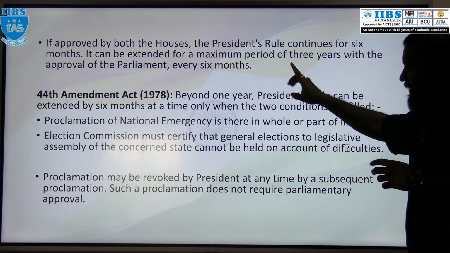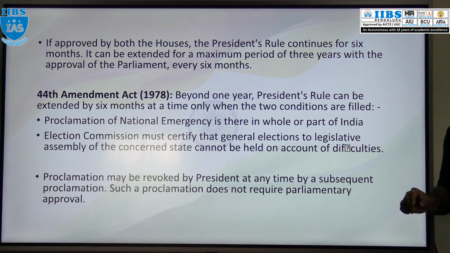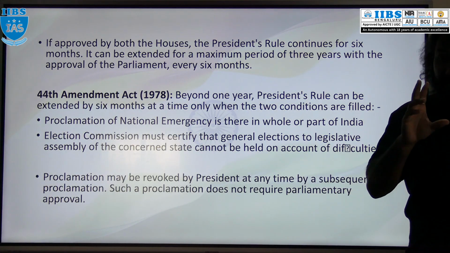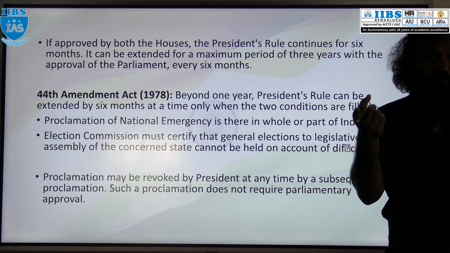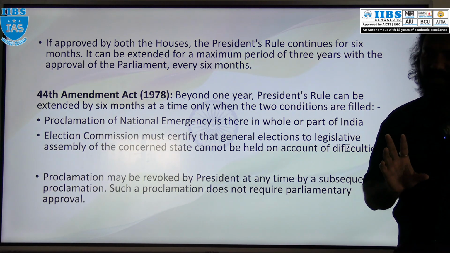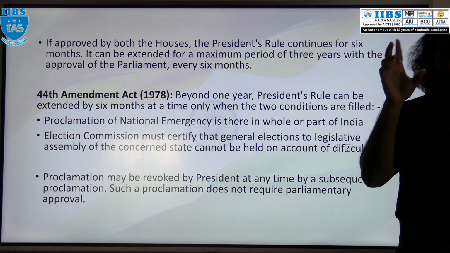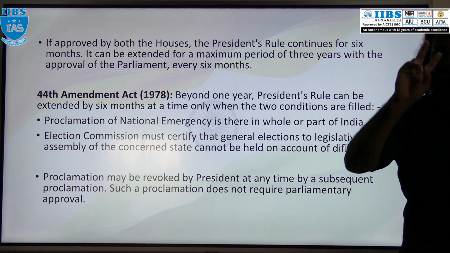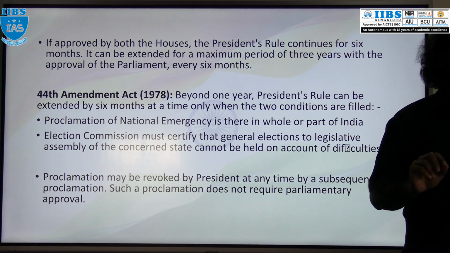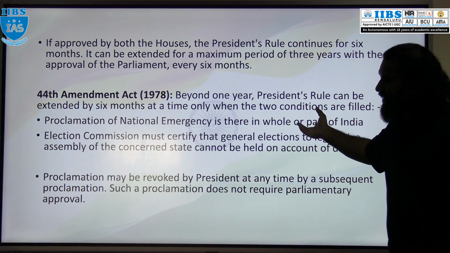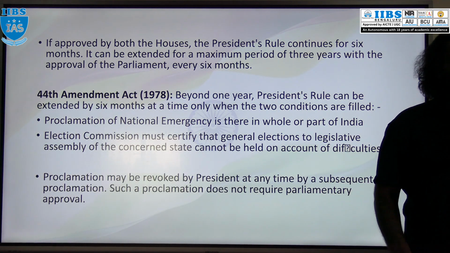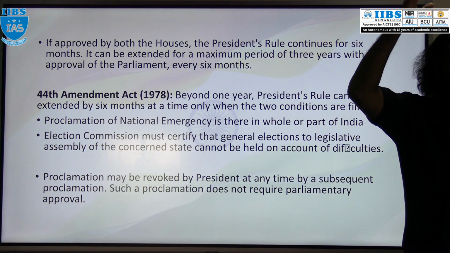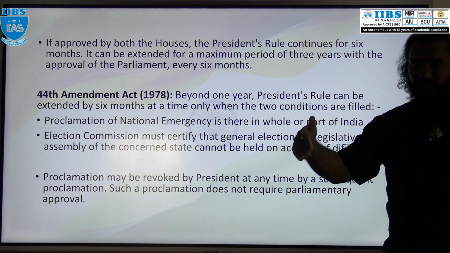Now, the 44th Amendment Act made some changes. According to this amendment, if president rule has to be imposed for more than 1 year in a state, it can be done based upon two conditions. What are those two conditions? First, national emergency should already be there. National emergency is declared, and in the state also they declare the emergency. National emergency is declared for 2 to 3 years, and here 1 year is there now.